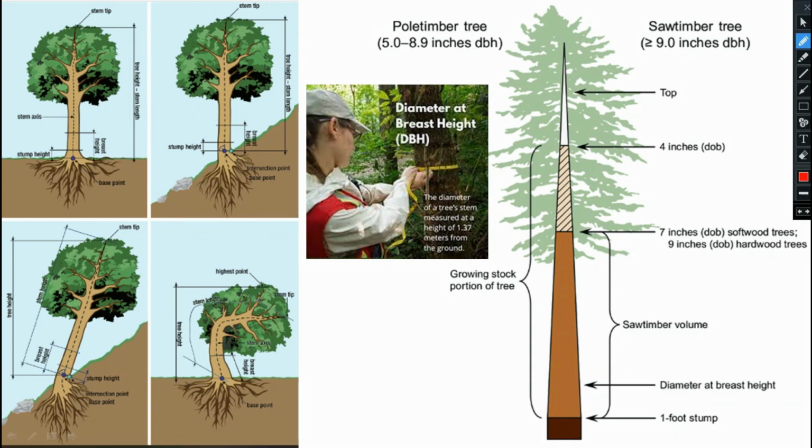And a few more things you see here, how they are calculating. Suppose this is the mountain region and this is the soil surface. Like this 1.37 they will count, and here they will measure the diameter. Similarly this is your breast height, similarly this is your breast height, and this is your breast height. Here you can see, this is the stump up to this, then your diameter at breast height will be taken here. This will be your 1.37 meter. Above that is known as sawtimber volume. This is known as growing stock portion of the tree up to this. Softwood trees, hardwood trees, those things will be there. Then at the top it will be there.